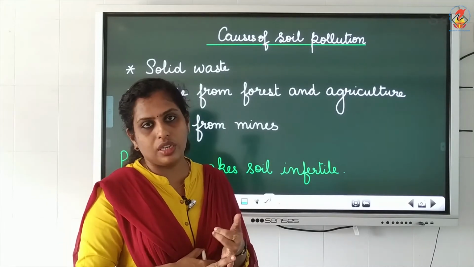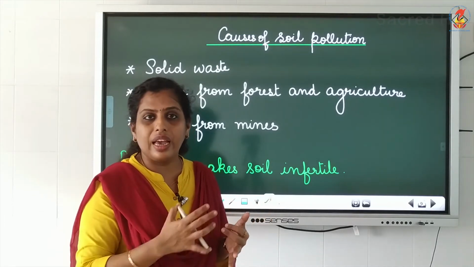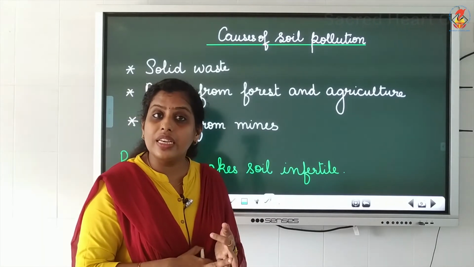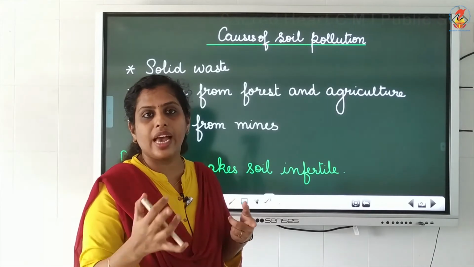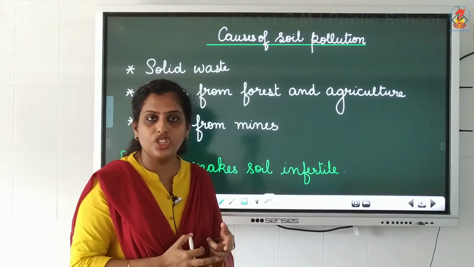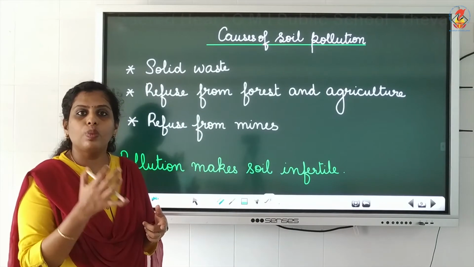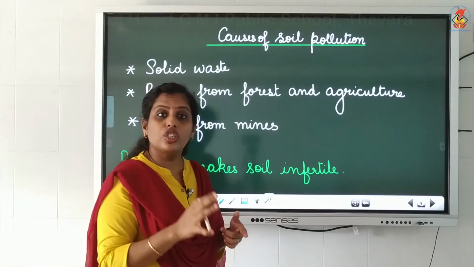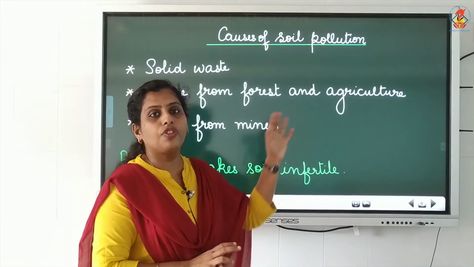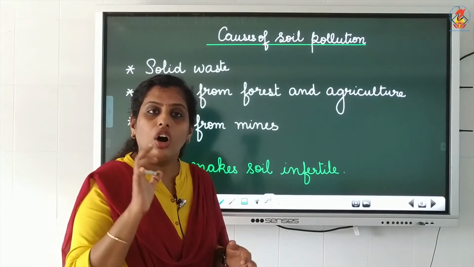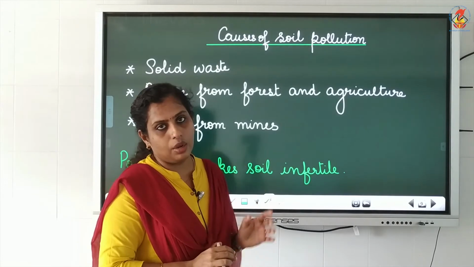Unused manures will be left in the soil, that can be a waste. Fertilizers, then livestock waste, like if cattle are brought to the field for agricultural purposes, their waste is also a waste for the soil. So the refuse from the forest and agriculture also causes soil pollution.